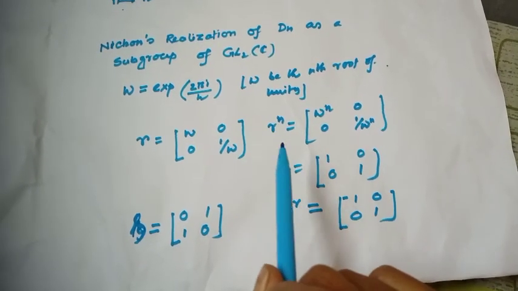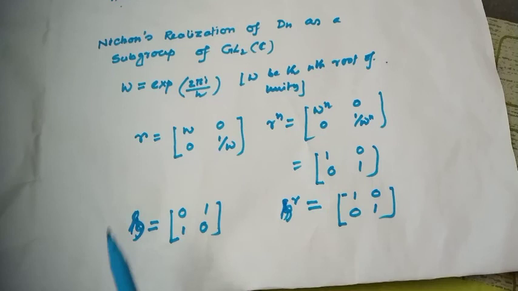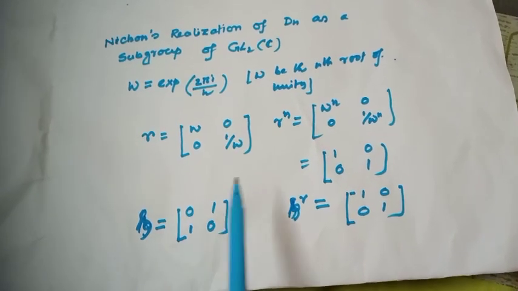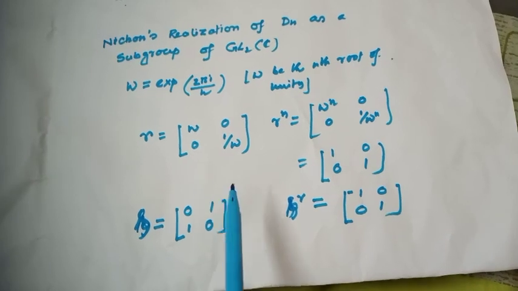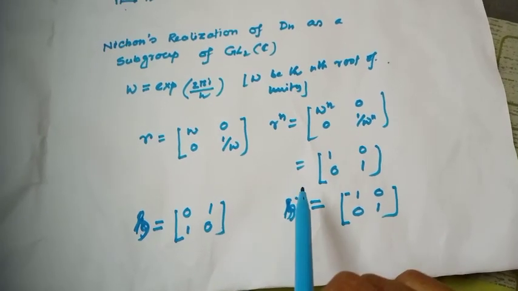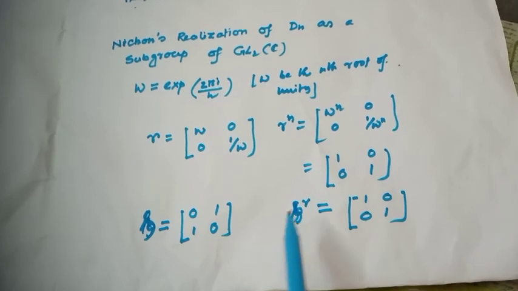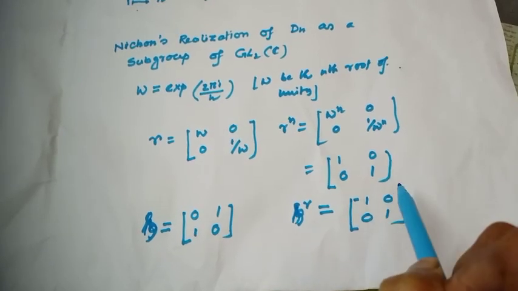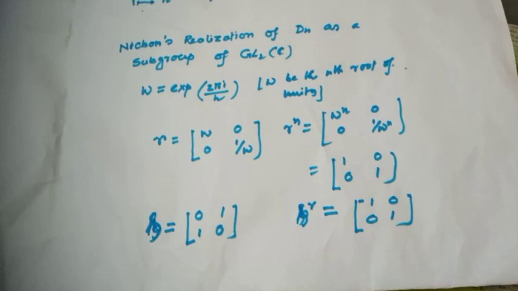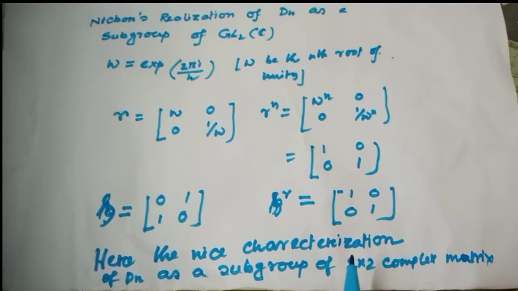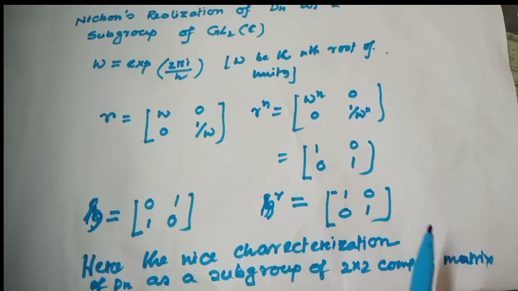That means r to the power n equal to identity, and S equal to the 2 cross 2 matrix 0 1 1 0. This is reflection. Then S square will be 1 0 0 1. This is the identity. That means S square equal to identity. Okay? Here is the nice characterization of Dn as a subgroup of 2 cross 2 complex matrices.